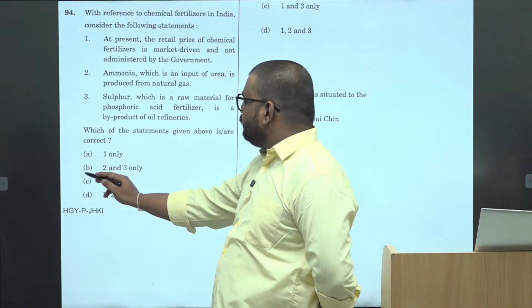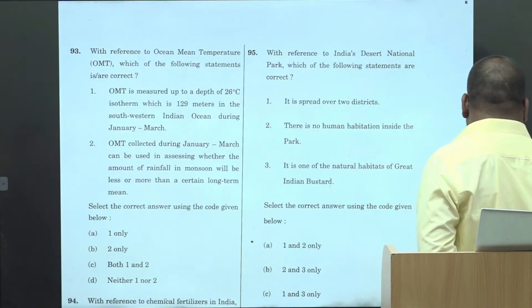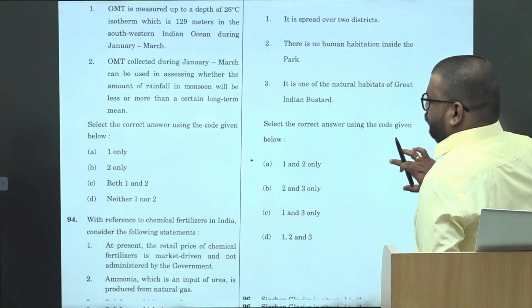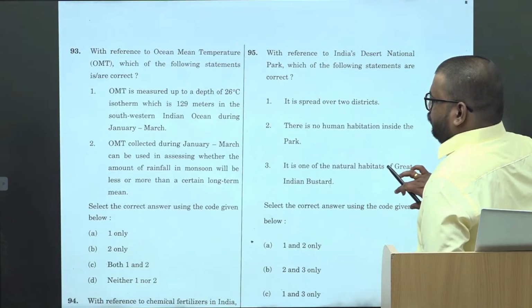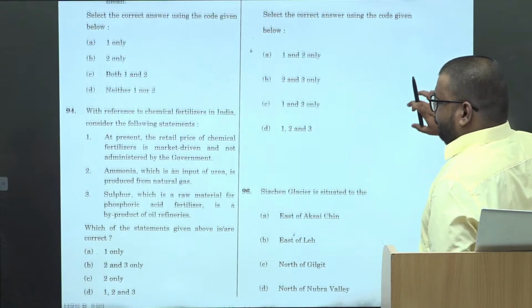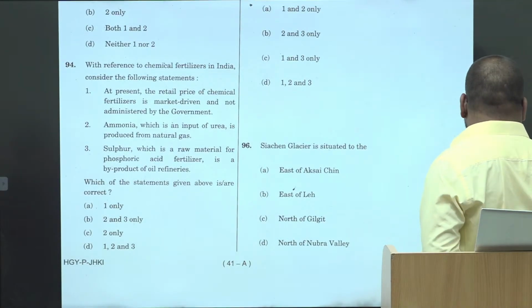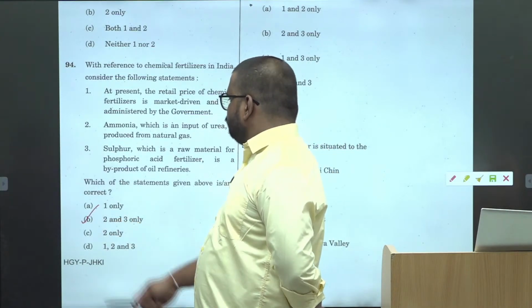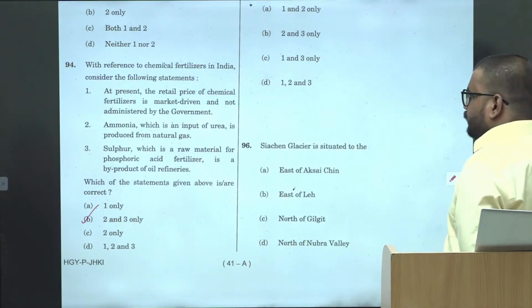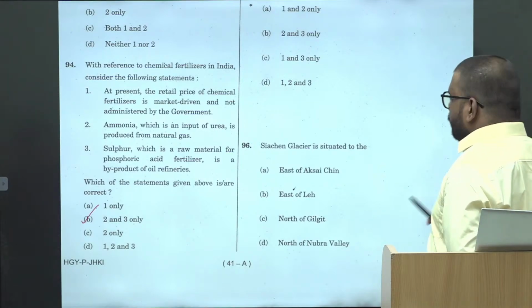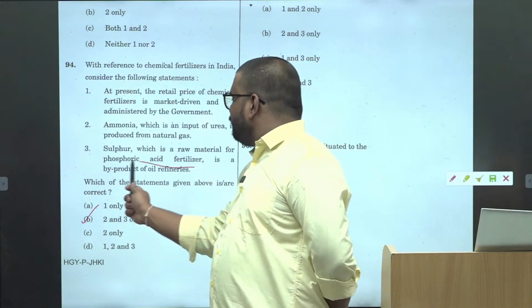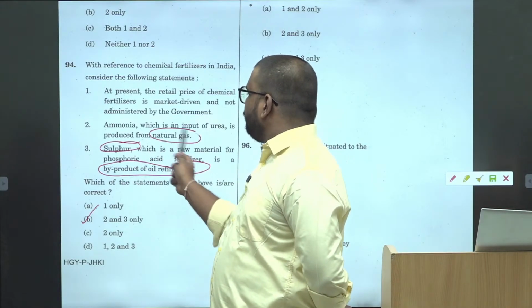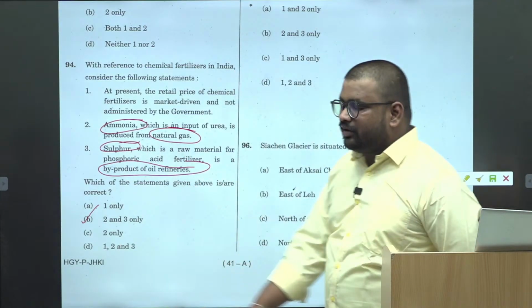So both we consider as correct, because this is with respect to emission: oil refineries emit sulfur, natural gas emits ammonia.